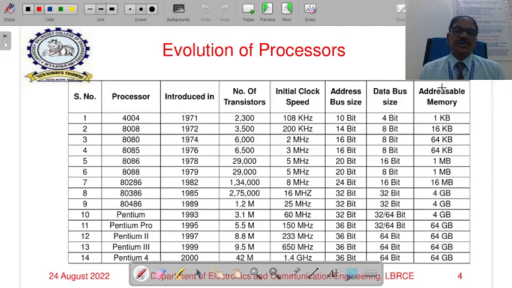The next version is the 80486, released in 1989, implemented with 1.2 million transistors and initial operating frequencies of 25 megahertz. Both the data bus and address bus are 32-bit, so it can support 4 gigabytes of memory. The 386 is also a 32-bit processor with 4 gigabytes of memory support, and the 486 is the same. The difference is that in the 80486, 8 KB of internal cache memory is included, whereas the 386 does not have any internal cache memory.